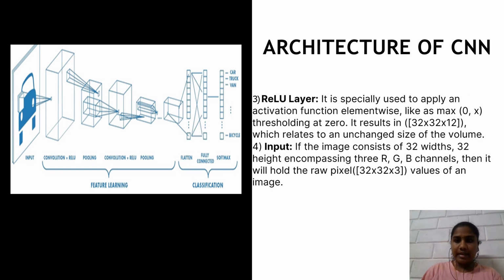The third layer in the CNN is the ReLU layer. It is specially used to apply an activation function element wise, such as max of 0, that is, thresholding at 0.